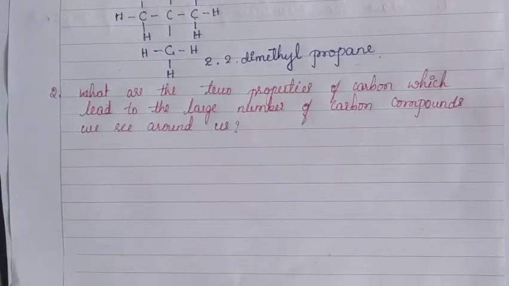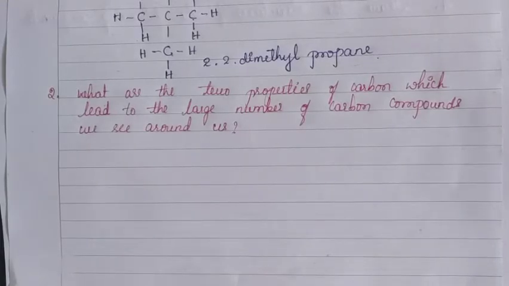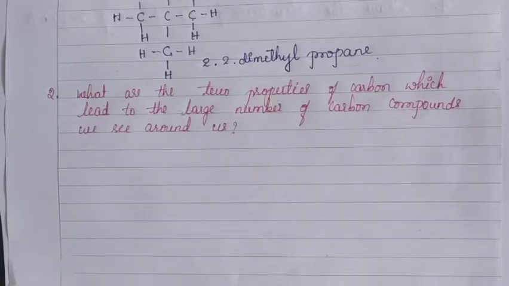Now come to the second question. What are the 2 properties of carbon which lead to the large number of carbon compounds we see around us? Children, we already discussed the special character of the carbon atom.